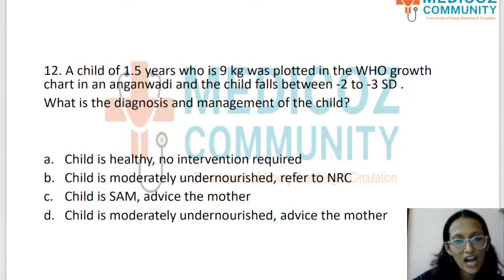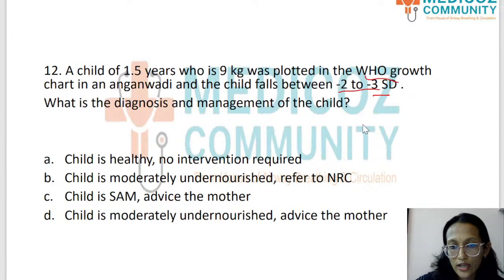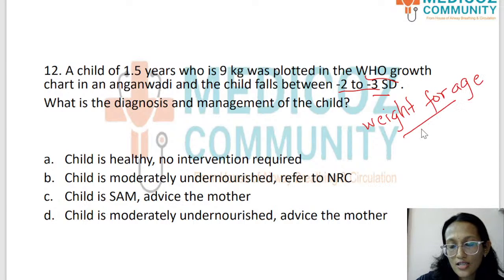A child of 1.5 years who is 9 kg was plotted on the WHO growth chart in an Anganwadi, and the child falls between -2 to -3 standard deviation. What is the diagnosis and management of the child? Okay, so here we have a small child. The age is given, and the weight is given. Okay, weight and age. So what is the growth chart that we are going to look into? Weight for age growth chart. Okay, students, weight for age growth chart is what we are going to look into.